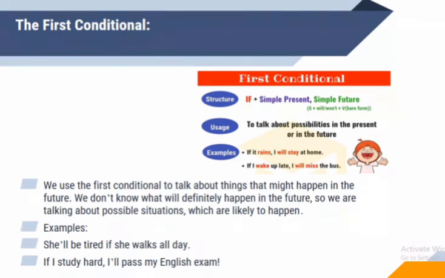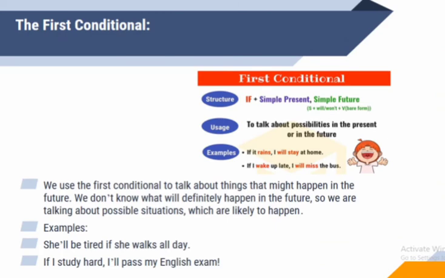But if we talk about the first conditional sentences, here the structure is different: if plus present simple, then future simple. The function is to talk about possibilities in the present or in the future.